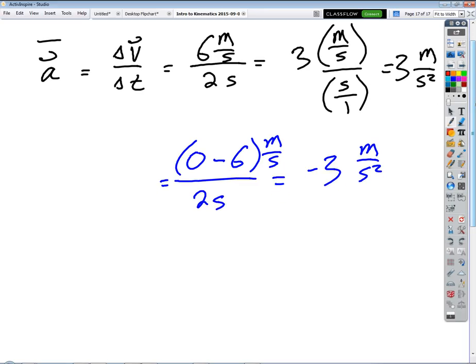Okay, so if we plug this in, delta V over delta T. Delta V is the change in velocity. Now, what's my initial velocity in this case? 6. Careful. No. I'm going in the negative direction, so my initial velocity is -6, right? Okay, my final velocity is 0 because I'm at rest. So the math tells me I get my final velocity minus -6